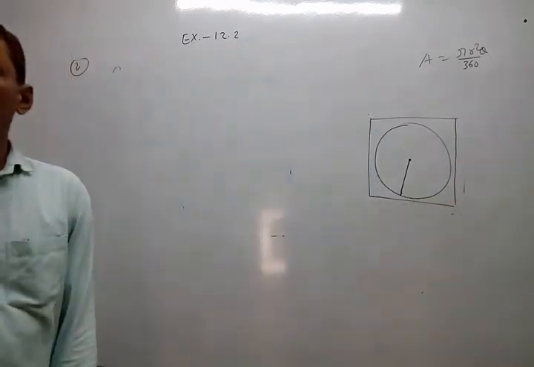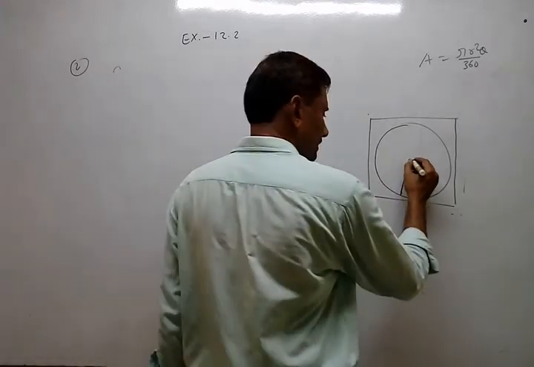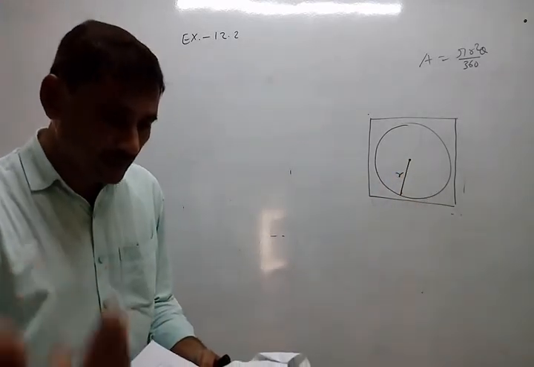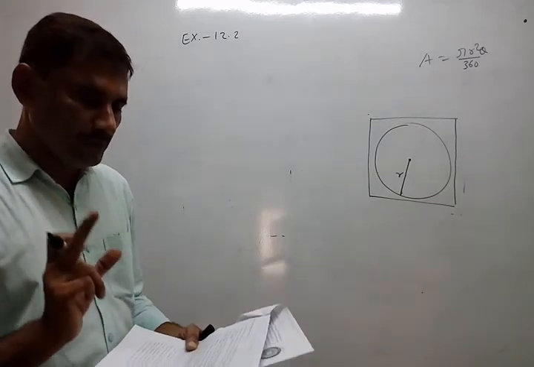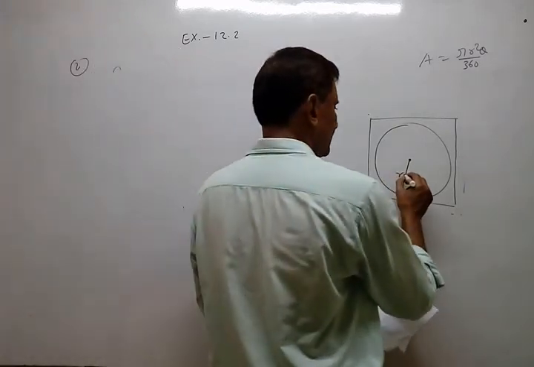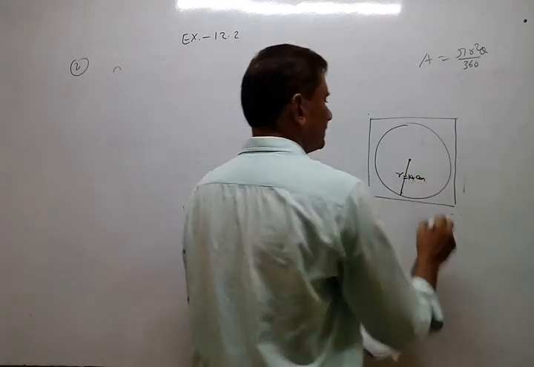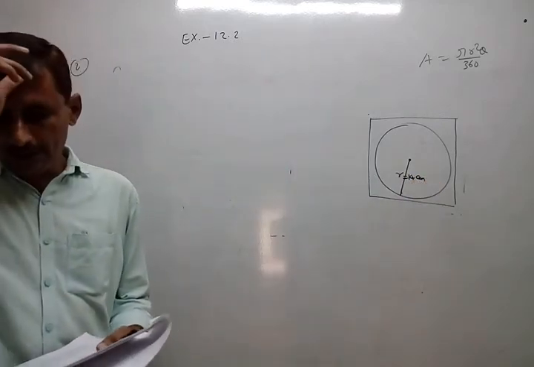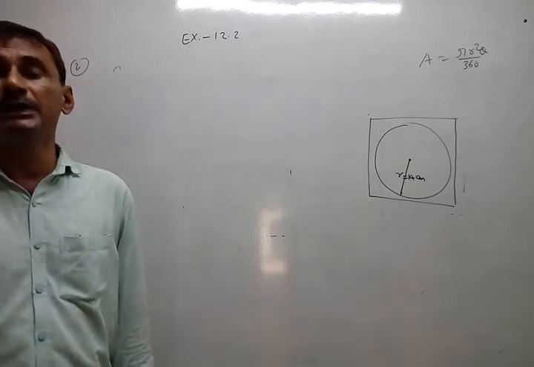So first of all, the length of the minute hand is 14 centimeters. So r equals 14 centimeters. Now what is asked? Find the area swept by the minute hand in 5 minutes.